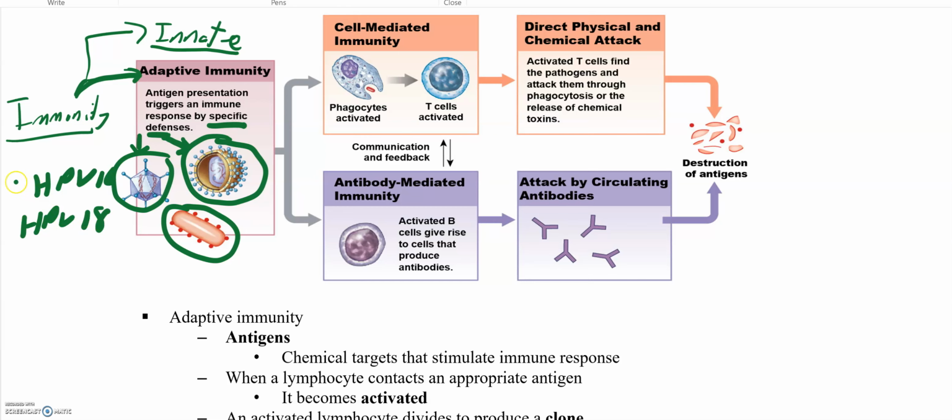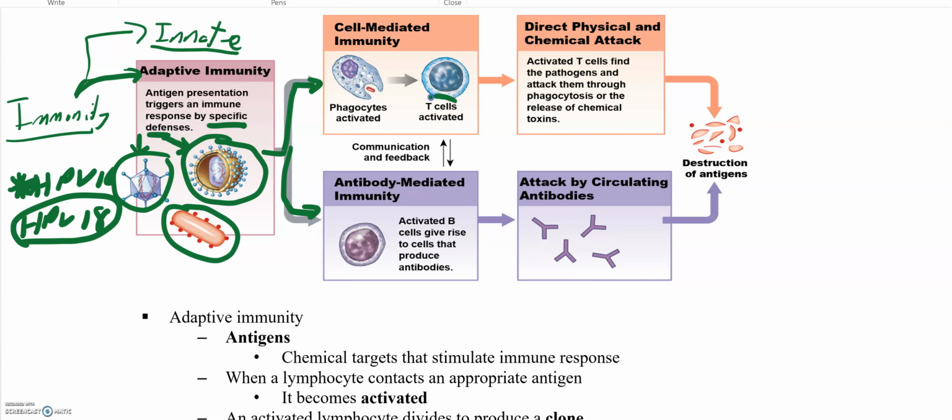Your adaptive immune system will produce a response that is specific to HPV 16 and then a separate response that is specific for HPV 18. Now, in adaptive immunity, we have two types. We have cell-mediated and we have antibody-mediated.